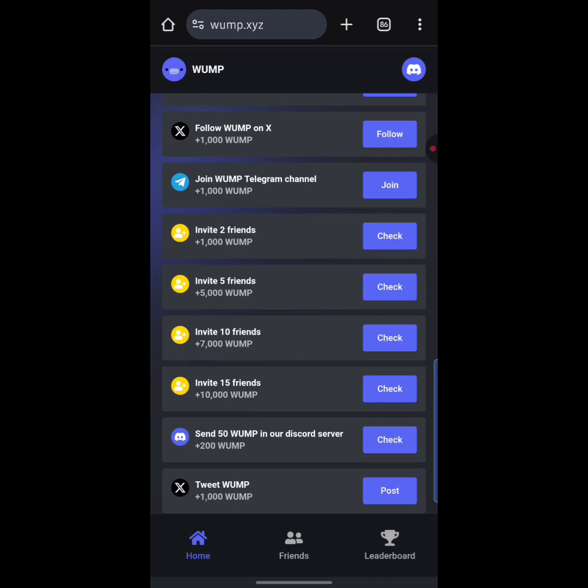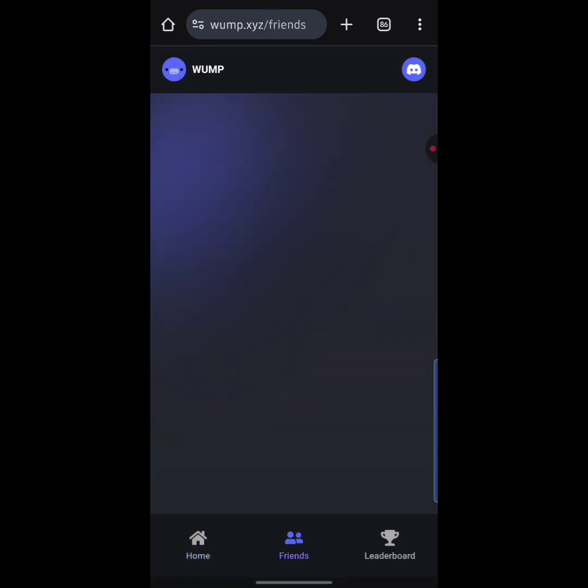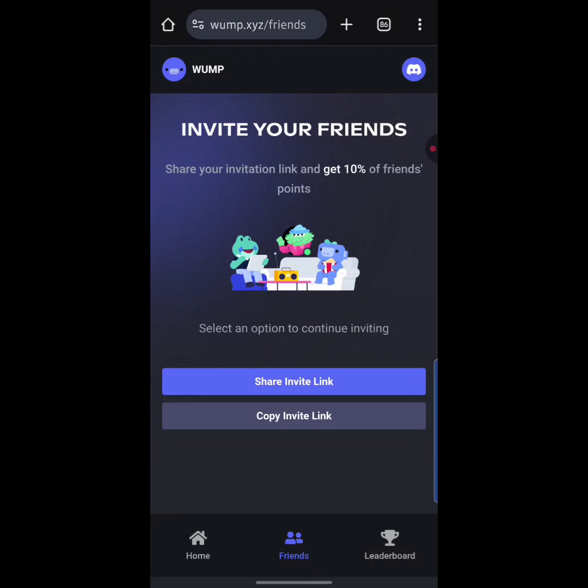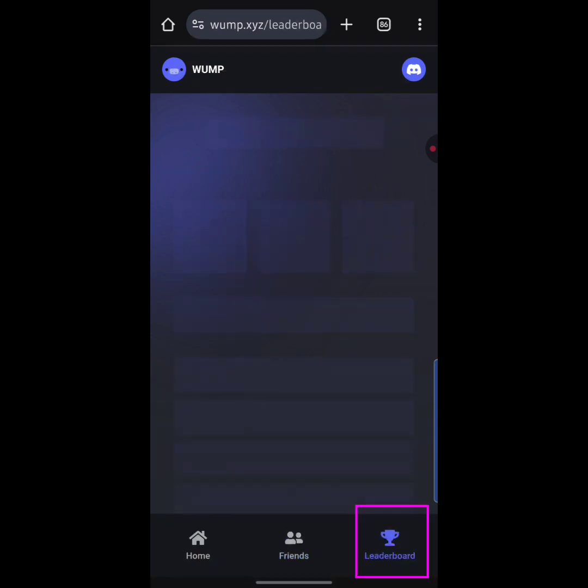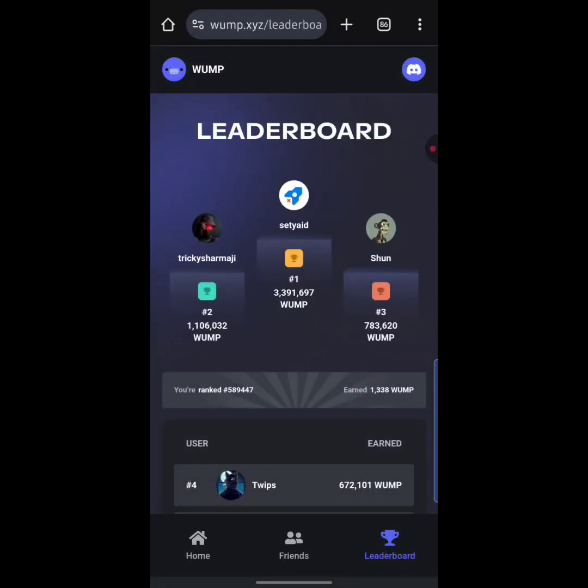Down below here it says friends. If you want to invite your friends, you can simply hit friends right here and get your invitation link. This is your invitation link. You can simply copy it. As you can see, it says share your invitation link and get 10% of friends' points. Okay, so that is it. Over here it says leaderboard, where you get to see the list of persons currently leading on the board. This guy currently has about 1 million plus Wump tokens. This guy has about 3 million plus Wump tokens, and this guy has about 783,000 Wump tokens.